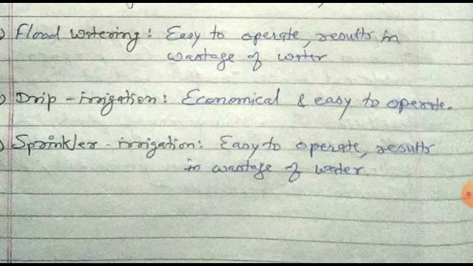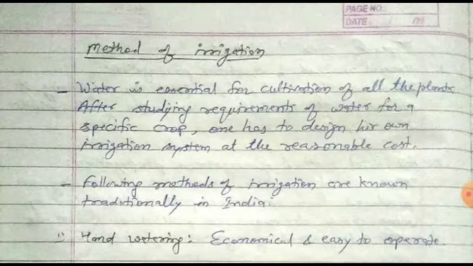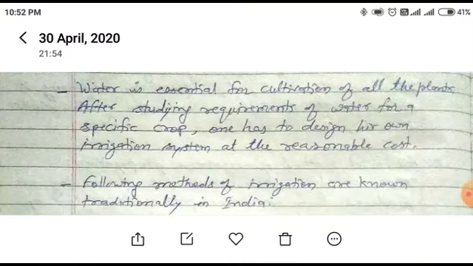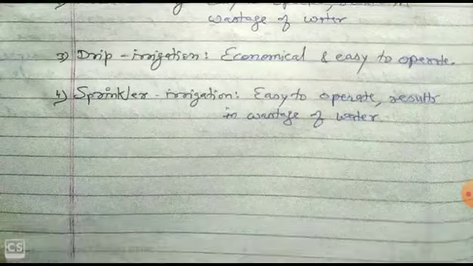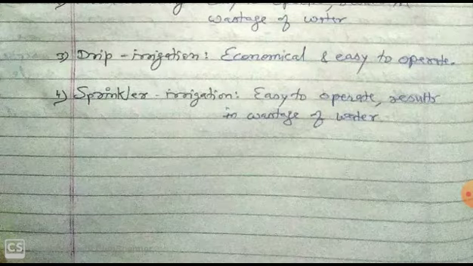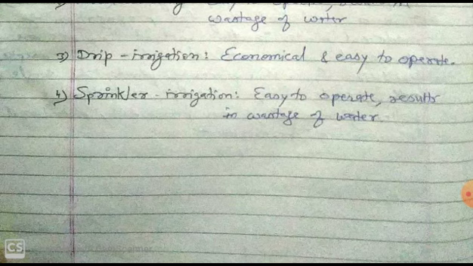Sprinkler irrigation: this method is easy to operate, but results in wastage of water. This covers the methods of irrigation. And in the next session, we will start factors affecting cultivation of medicinal plants. Thank you.